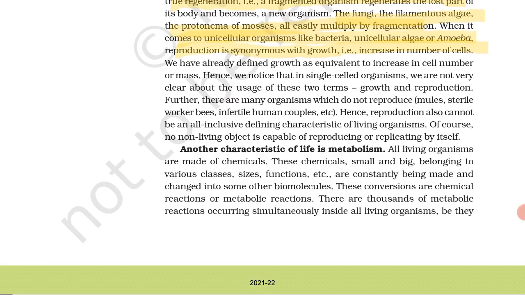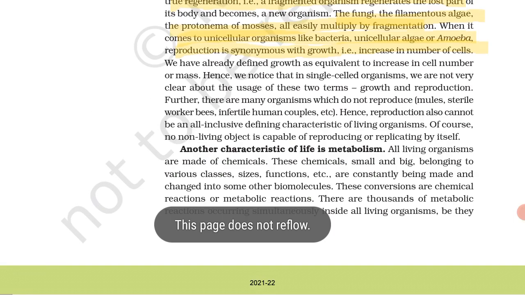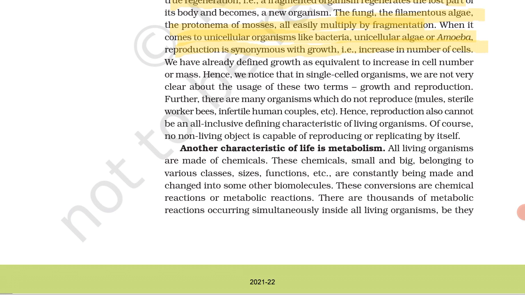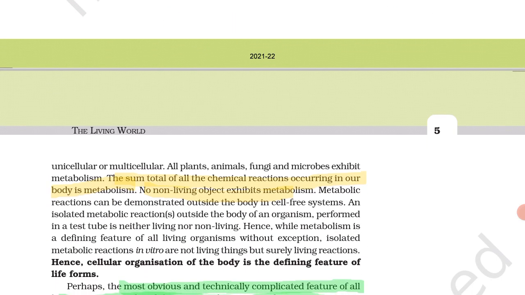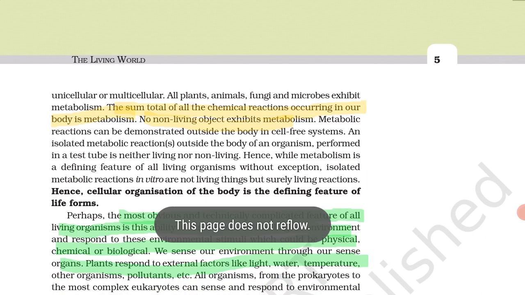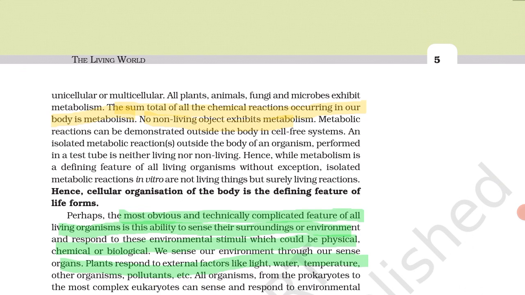Next, another characteristic of life is metabolism. All living organisms are made up of chemicals. The sum total of all chemical reactions occurring in our body is metabolism. No non-living object exhibits metabolism.